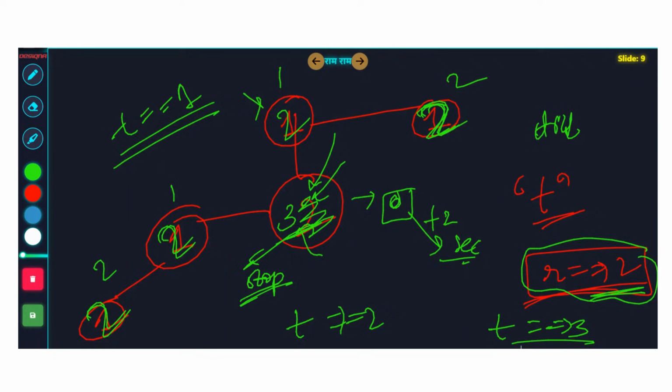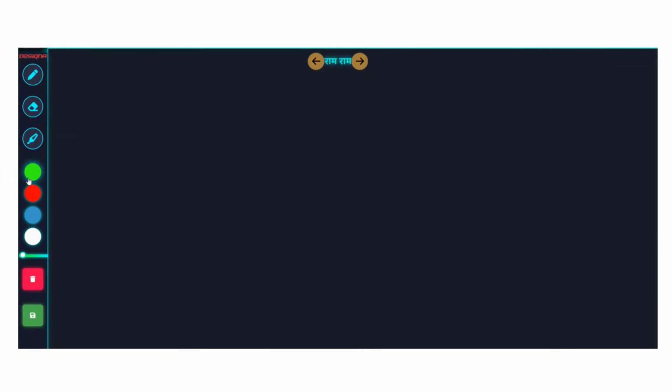At t equal to 3, what is going to happen? These guys will also stop spreading the virus. This will also become 3. This will also become 3. You got the point? But if the graph was big, the other 2s would keep on spreading the things. So what I'm trying to say is, the trick is pretty simple.